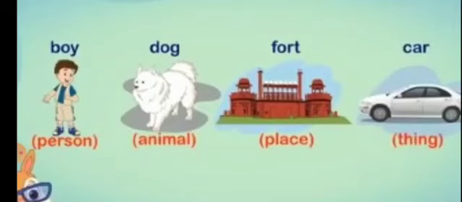Here, boy is the name of a person. Dog is the name of an animal. Fort is the name of a place. Car is the name of a thing. Person, animal, place, thing: these are common nouns.